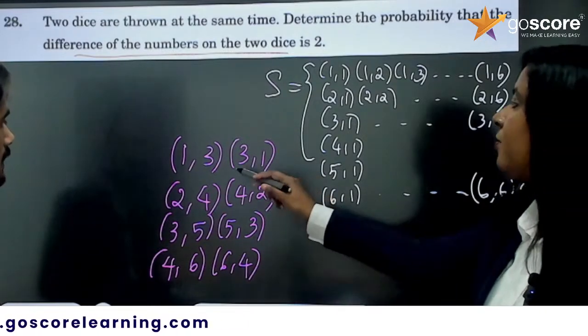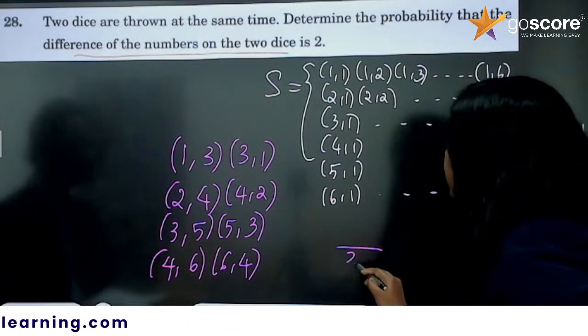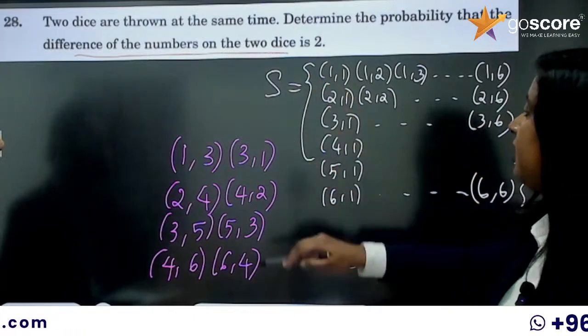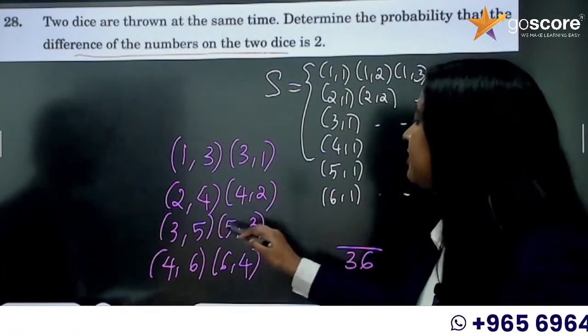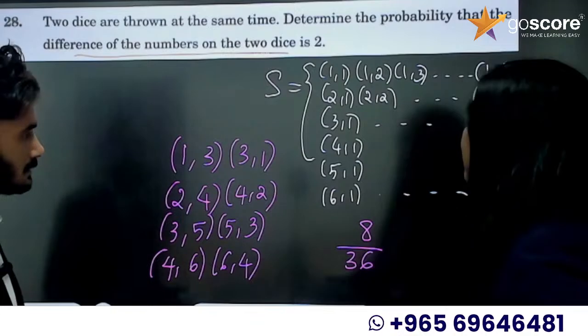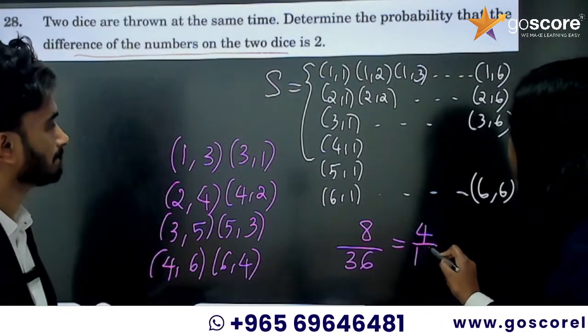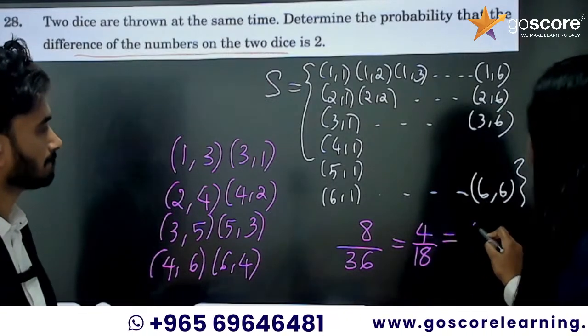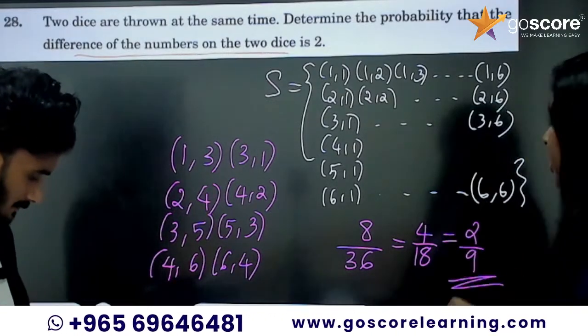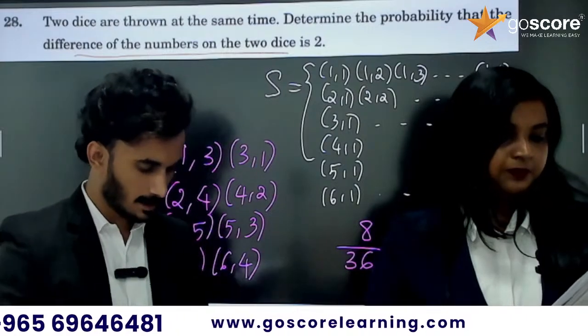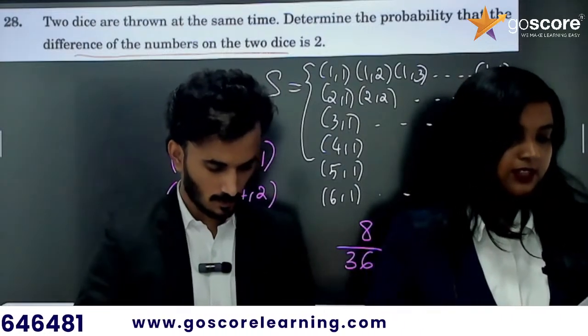No. So how many elements out of 36 are satisfying the given condition? 1, 2, 3, 4, 5, 6, 7, 8. 8 elements are satisfying. So it is going to be 8 by 36, that is 4 by 18, which is going to be 2 by 9. How many of you got 2 by 9? Aditya got the correct answer, 2 by 9.